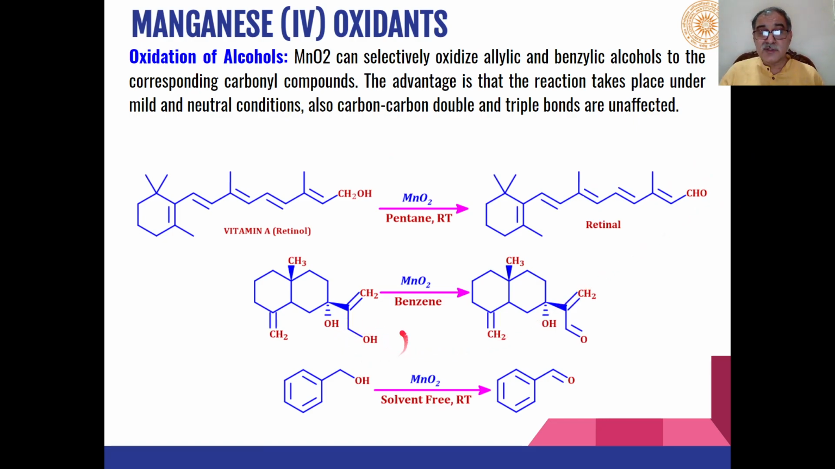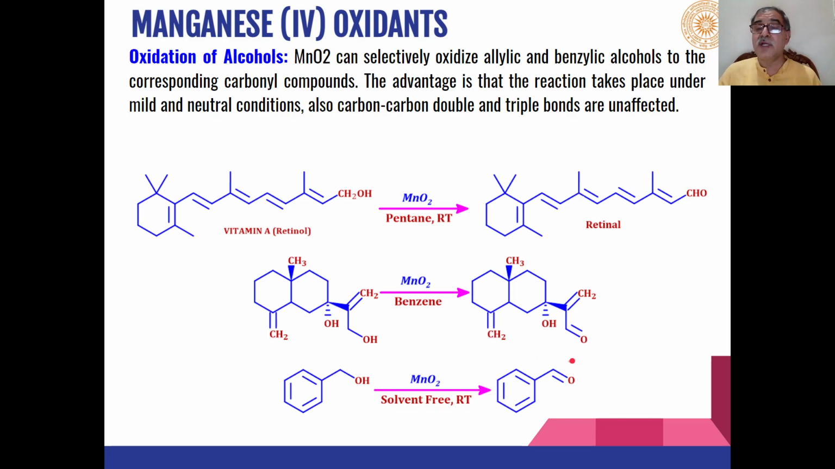Similarly, in this case also, this is the primary alcohol functional group. This is a secondary alcohol functional group. And manganese dioxide is very selective, in that it oxidizes only the primary hydroxyl functional group into an aldehyde. And you can see over here, even the carbon-carbon double bonds and the secondary hydroxyl group present in the molecule are not affected by this oxidizing agent.